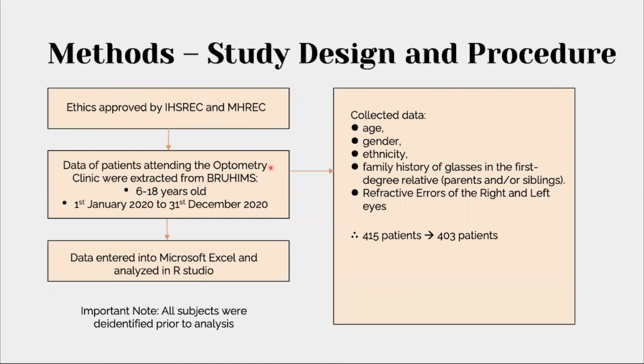The clinical supervisor also acted as the gatekeeper, and it's important to note that all subjects were de-identified prior to analysis. The data collected contained variables such as age, gender, ethnicity, family history of glasses, and also refractive errors of both eyes of the patient. Initially, there were 450 patients, but this was reduced to 403 patients after applying these two inclusion criteria. Eventually, data was entered into Microsoft Excel and analyzed in RStudio.